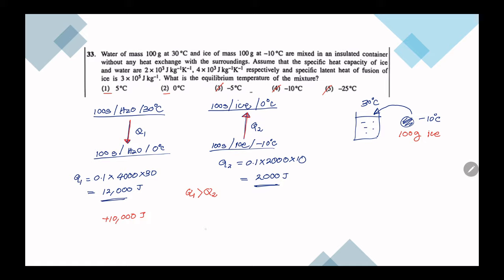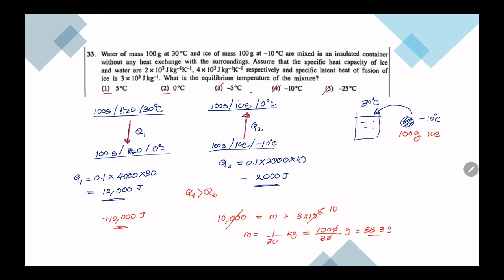So let's see, using this 10,000, how much ice I can convert. 10,000 is equal to m into L. L is 3 into 10 to the power 5. So if I simplify these two, I would get 10. M is equal to 1 over 30 kilogram, otherwise 1000 over 30 gram, which is only 33.3 grams.